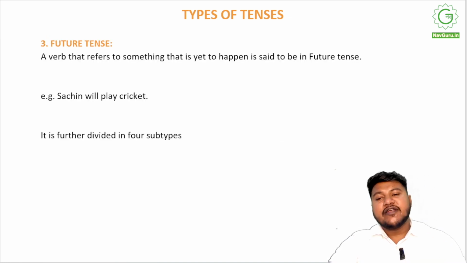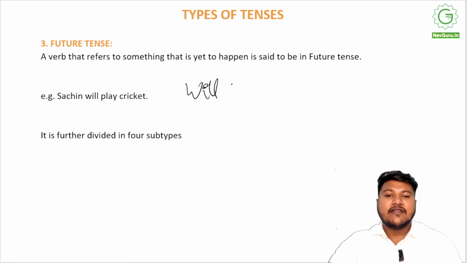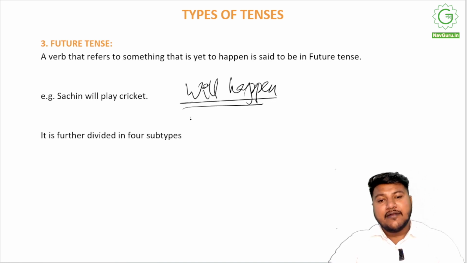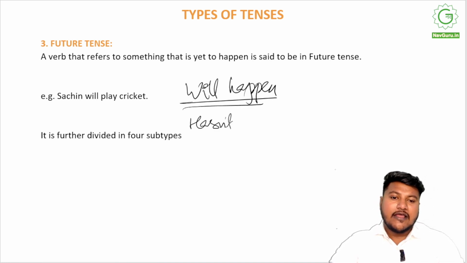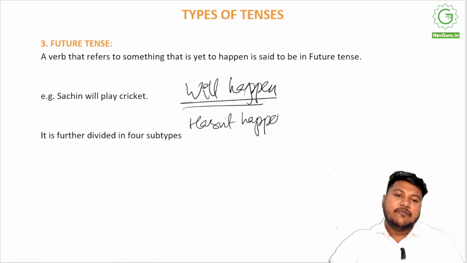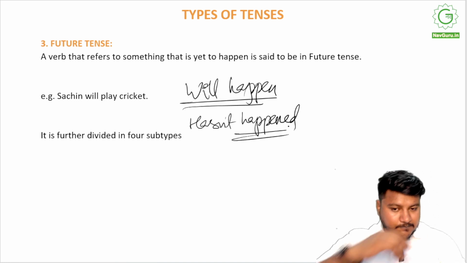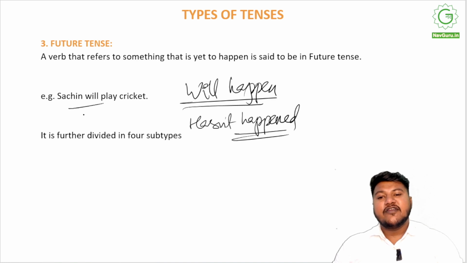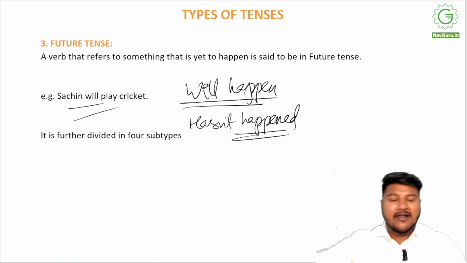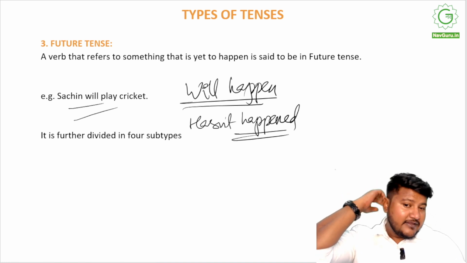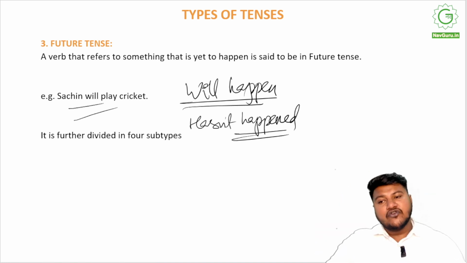Moving on, we have future tense. Future tense is basically something that is yet to happen. Something that will happen has not happened now, it will happen. So far it has not happened. Wherever this happens, we will be using the future tense. For example, Sachin will play cricket. He will play cricket, that we know. He is not playing right now, he has not played earlier, but he will play cricket. So when I say stuff like this, I'll be using the future tense.